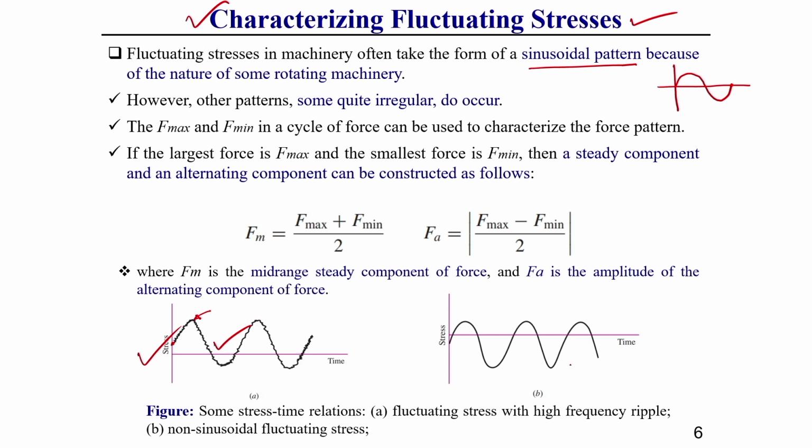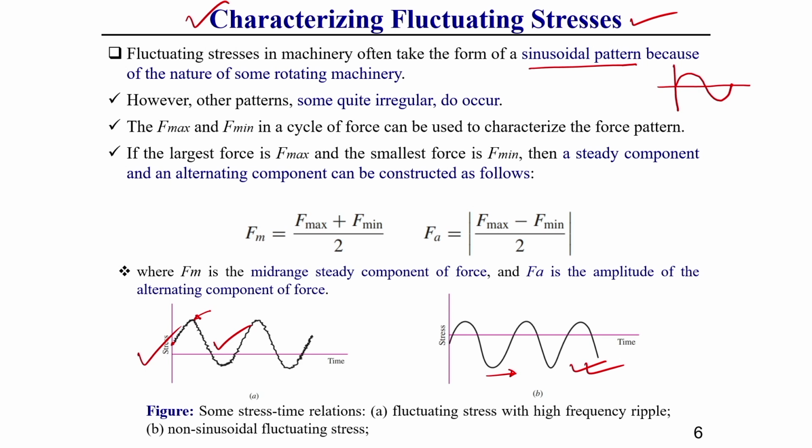Another case is very irregular loading, which is not a sinusoidal pattern. These types of irregular loading can also be called fluctuating loading. But whatever we discuss here, we will mainly focus our study on loading related to sinusoidal load. In the rest of the lecture we will take only this one type of loading, and then discuss the details based on it.